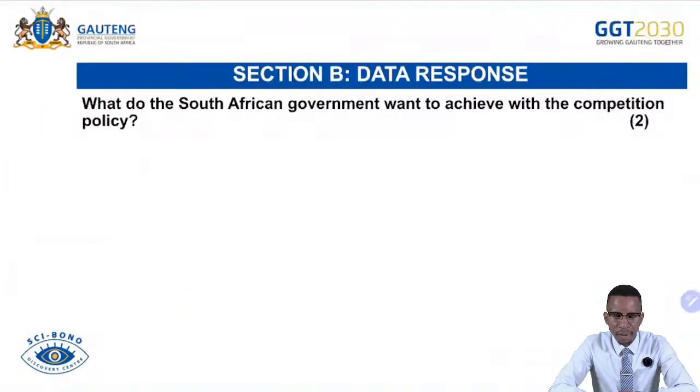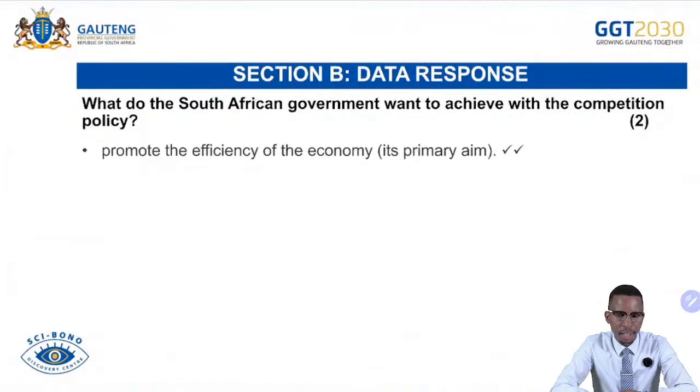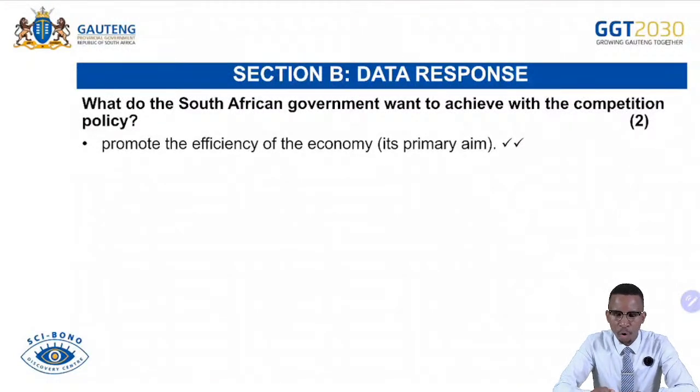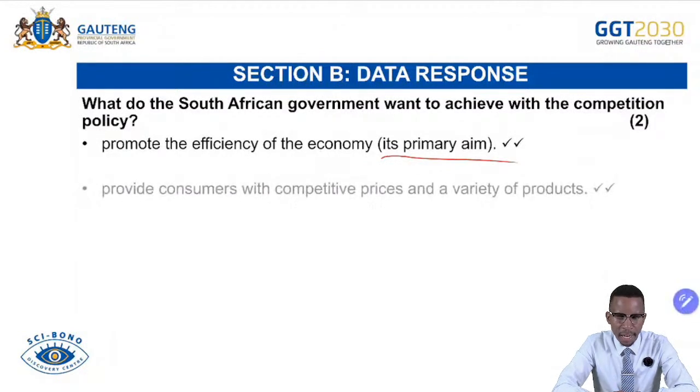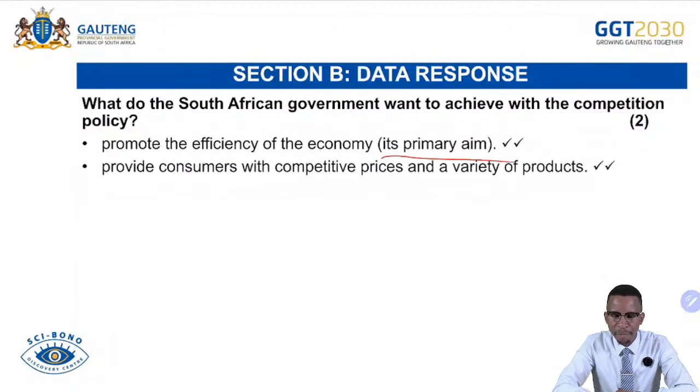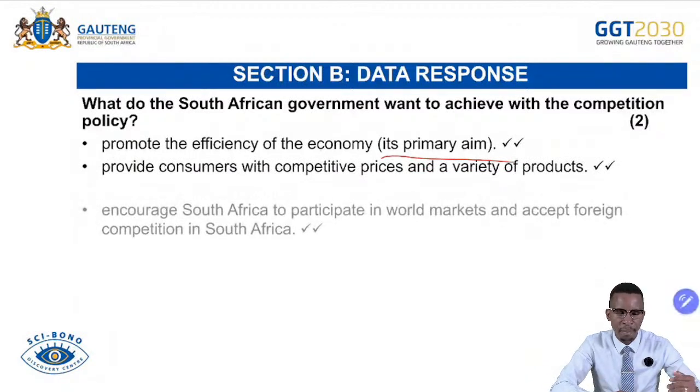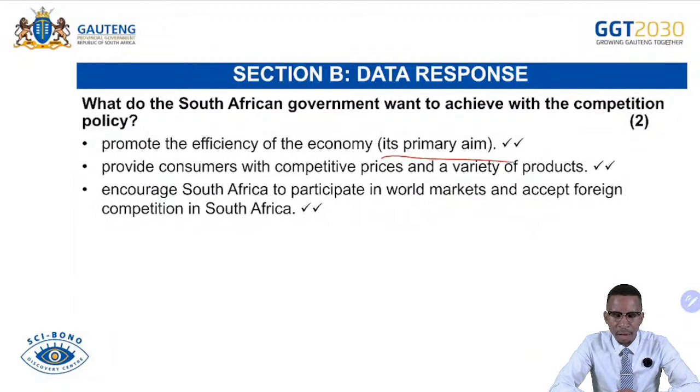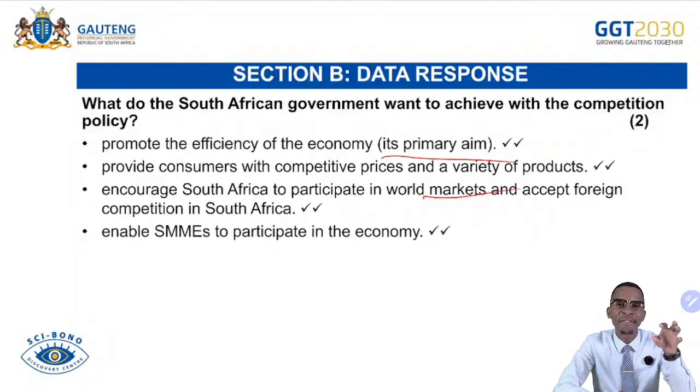And then what does the South African government want to achieve? Let's see, to promote efficiency of the economy. That's the main aim, to ensure that there's economic efficiency. And then provide consumers with competitive prices and a variety of products, ensuring that there's a huge competition available in the market, encouraging South Africa to participate in world markets and accept foreign competition in South Africa, ensuring that there are FDIs in South Africa, and also local firms can be able to compete internationally.